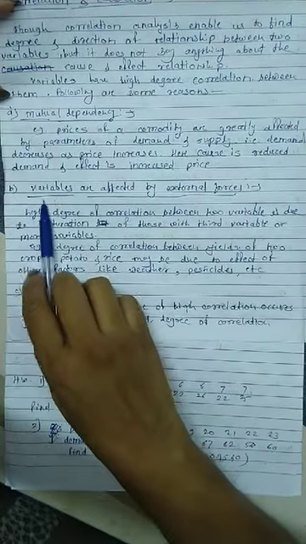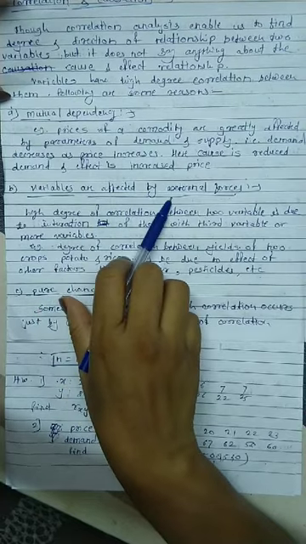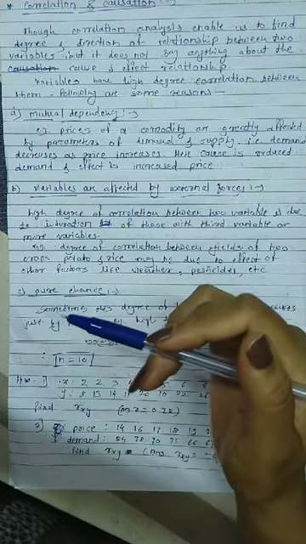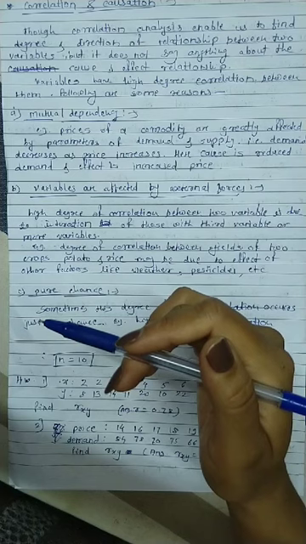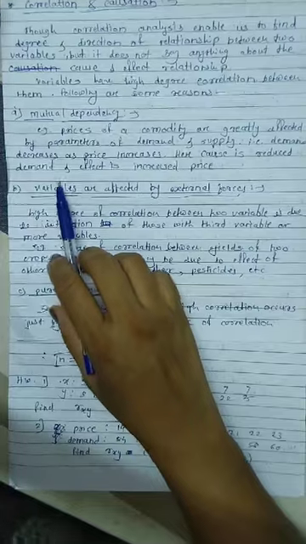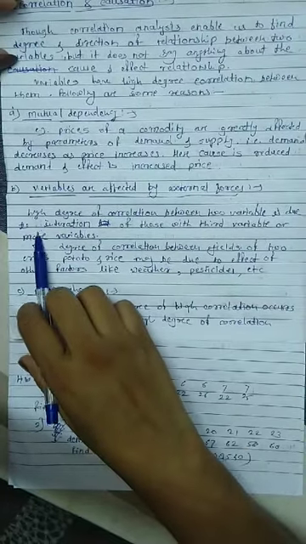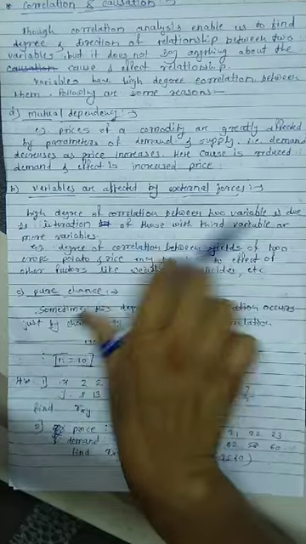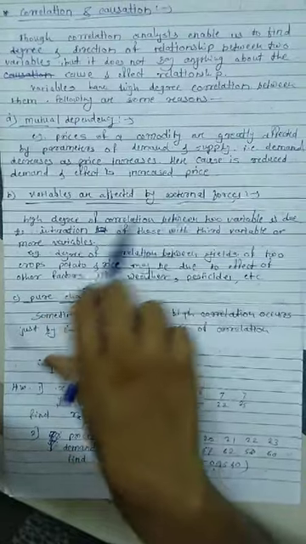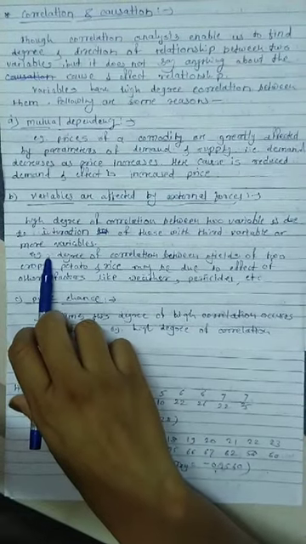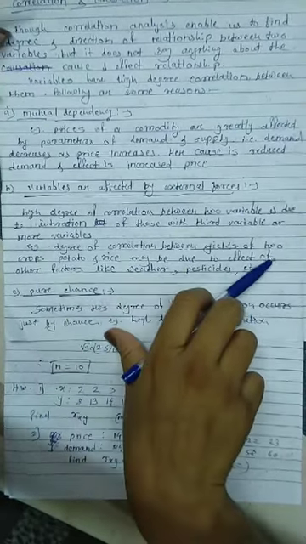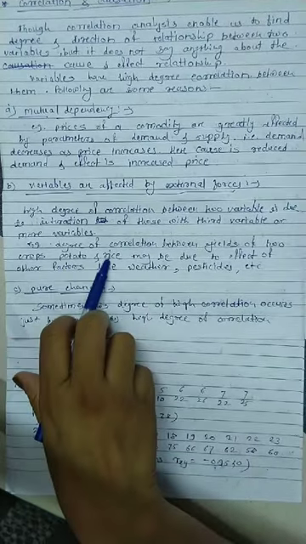Second, variables are affected by external forces. Suppose these two variables are affected by a third variable or more than three variables, then in that case this is one of the causes of high correlation between these variables. For example, a high degree of correlation between two variables is due to the interaction of those variables with a third variable or extra forces. For example, the degree of correlation between the yield of two crops, potato and rice.